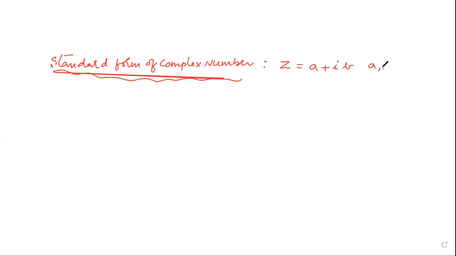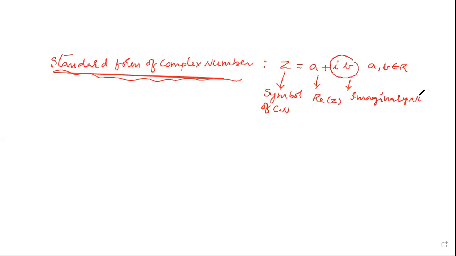So a and b are real numbers. Z is the symbol of a complex number. A is the real part of Z. Ib is called an imaginary number.